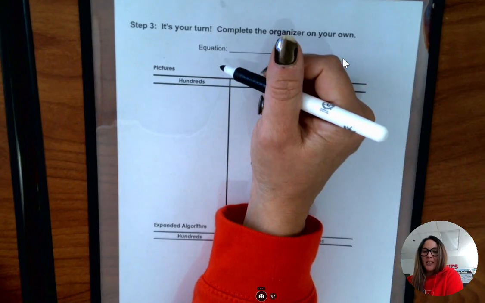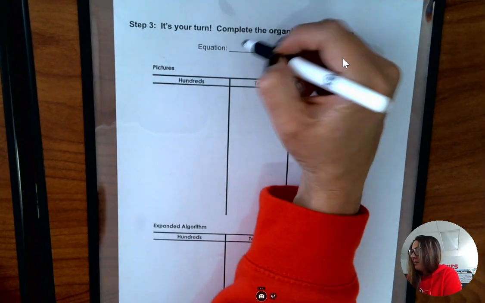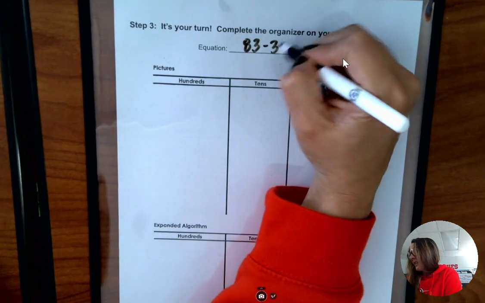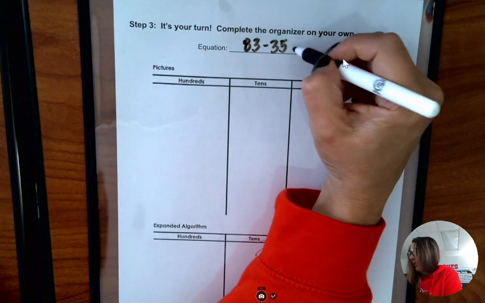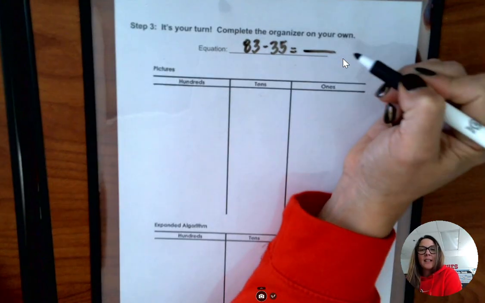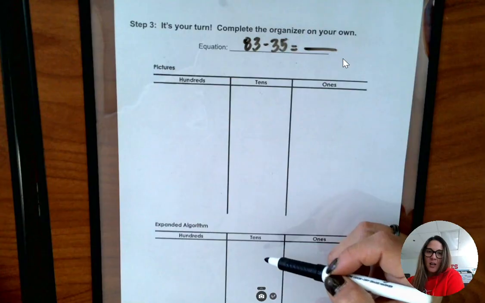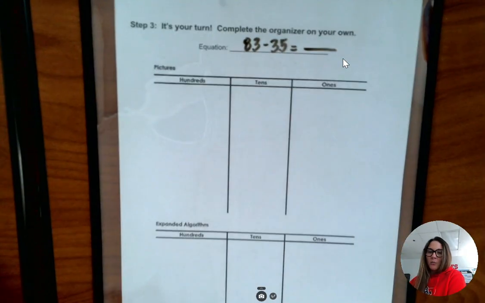The problem you're going to do right now on your own is 83 minus 35 equals blank. Now you show your work, you draw your picture, you write your expanded algorithm, and show us what you know.